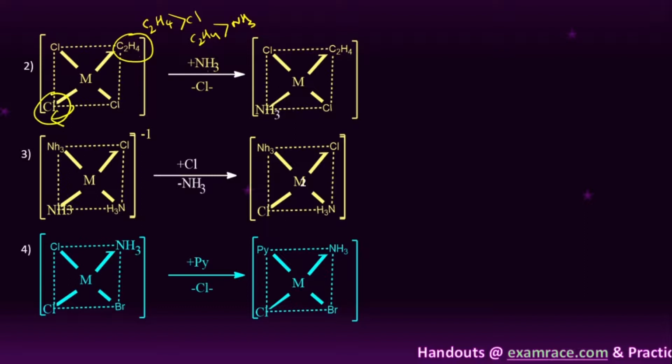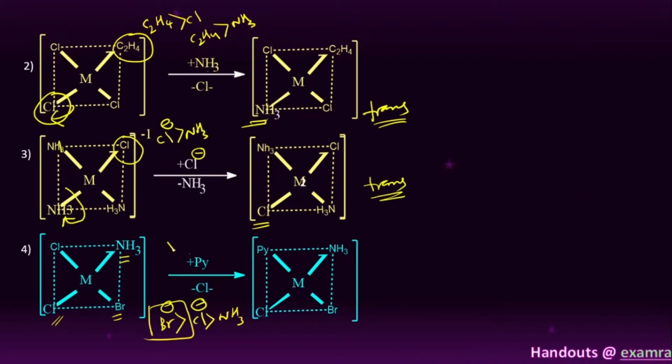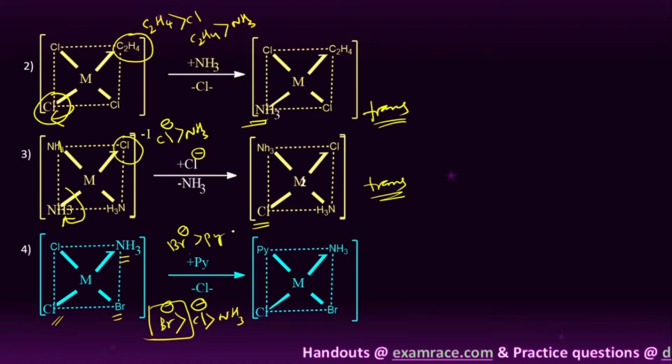So next here you can see, this is NH3 and Br and Cl we have, student. So generally in the ability order we can see the Br minus has more trans-directing ability than Cl minus and NH3. So therefore here we will focus on only the Br minus, right? Here you can compare the Br and pyridyl. The Br minus has more trans-directing ability than pyridyl only. So therefore the Br plays an important role for the leaving group, right?